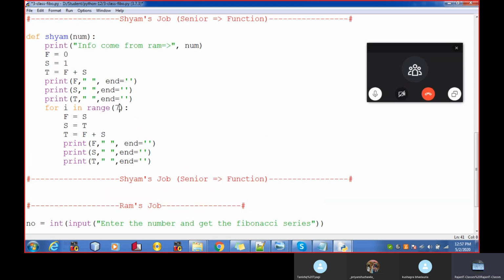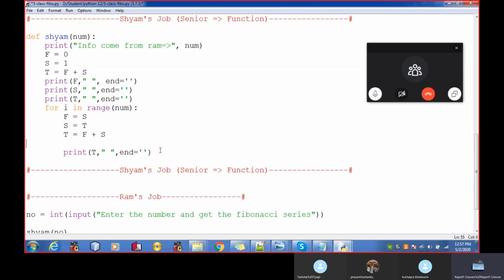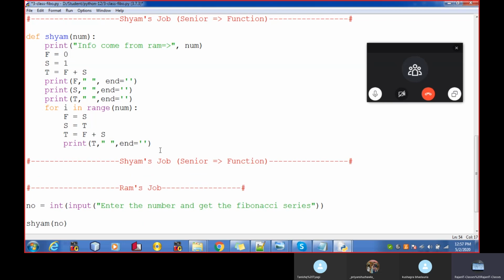So where is my 7? 7 is inside the num variable, so I will use num here, right? So now whatever your s was will become the f, now it becomes 1. Whatever your third was will become the s, now it becomes 1. So here 1 plus 1 is 2. If it is 2, here it will print 2. I don't need to print this f and s. I just print the third number. That's it. Okay, let's do this part.